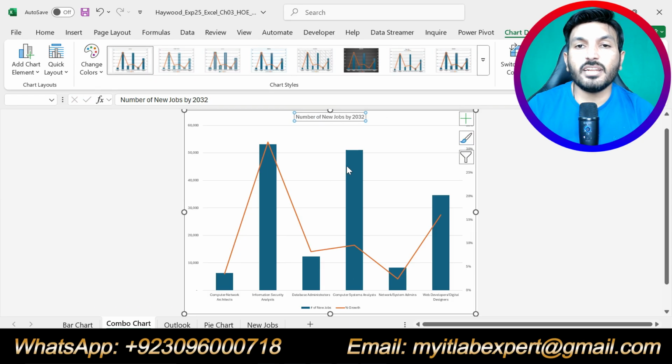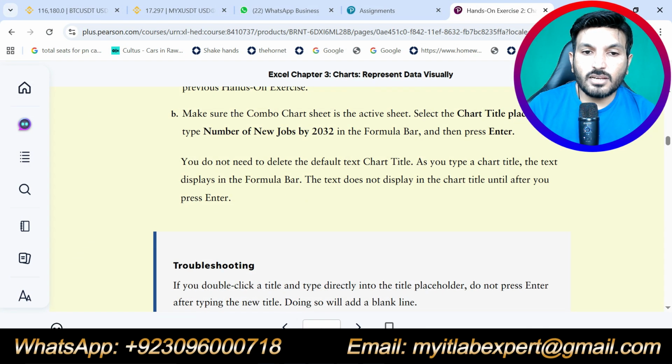So we have given a title to this combo chart. Okay, and that is all about part B.